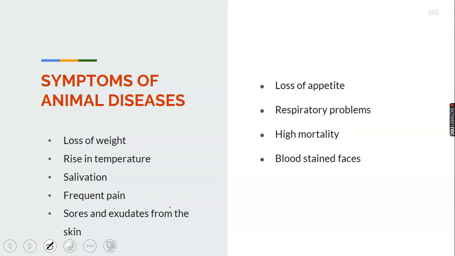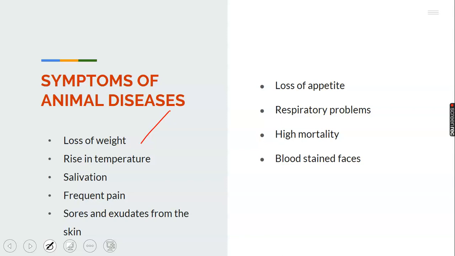The first one you see is loss of weight. The animals keep losing weight day after day. Whenever you hold the animals, you check and see them losing weight. Emaciation will take place. Even in humans, weight loss is a very vital symptom of identifying a sick person.